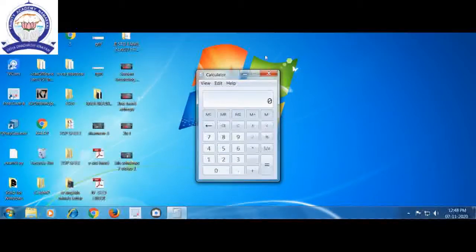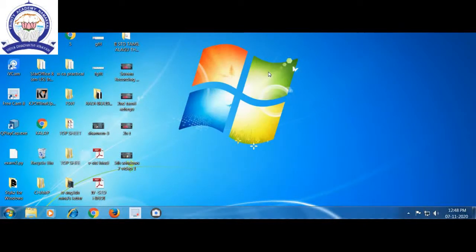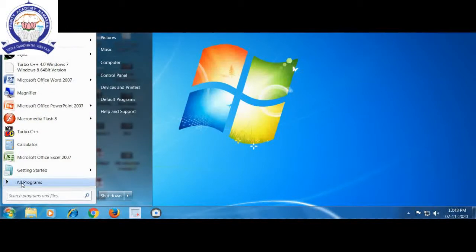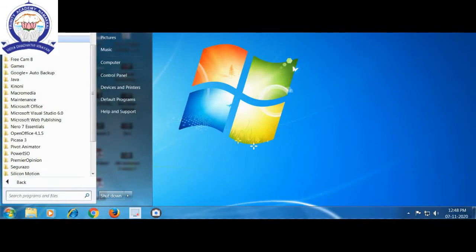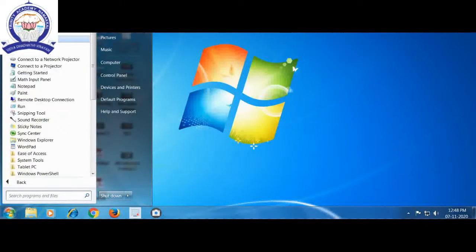If you want to close it, we can close it with the help of the close button. Next Windows 7 accessory, Notepad. The same: start button, all programs, accessories, Notepad.